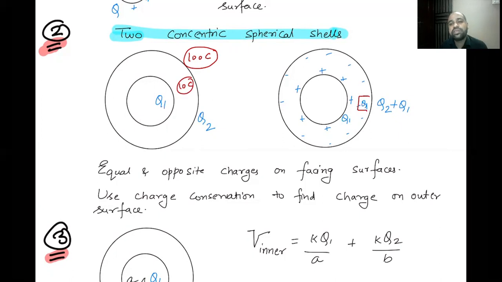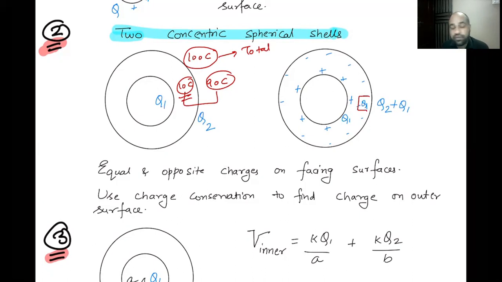What will be the charge on the outer surface? You will say, if the total is 100, out of which 10 is on the inner surface, the charge on the outer surface will be 90 coulombs, so that the total of 10 and 90 is still 100.